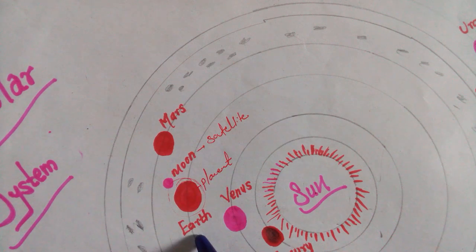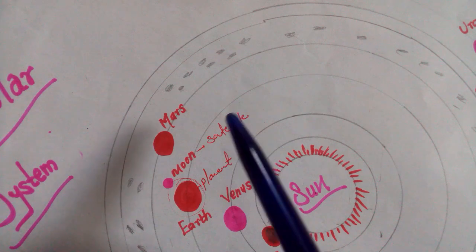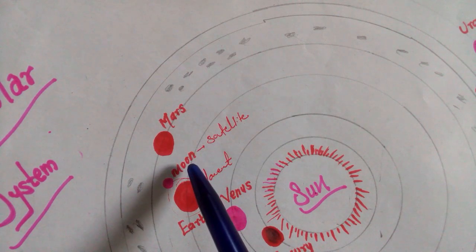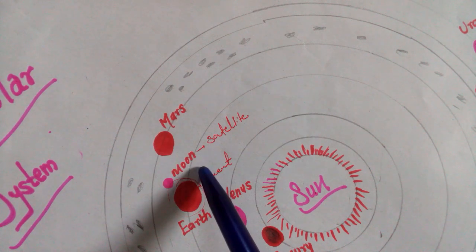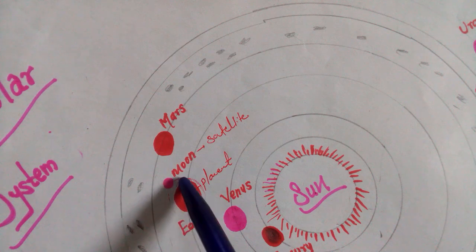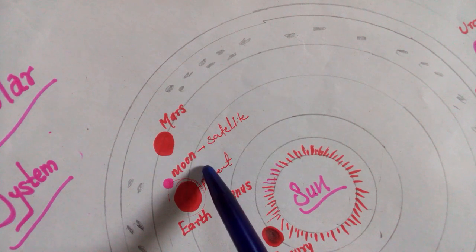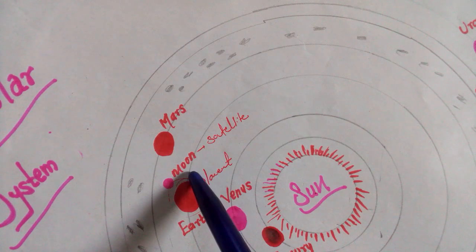The reflected rays of the sun fall on the moon, and due to those sun rays, we can see the moon in the sky at night time. All of you understood how the moon gets light from the sun?